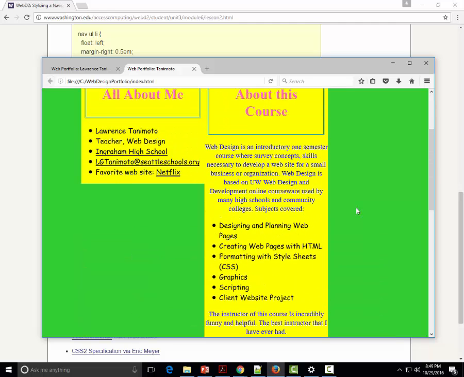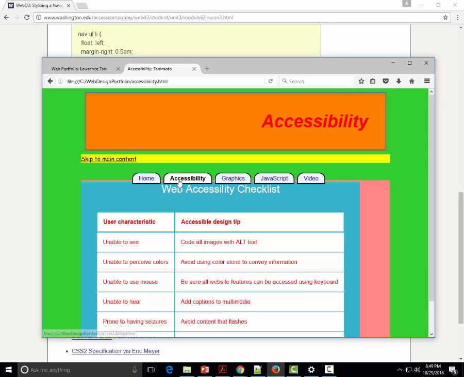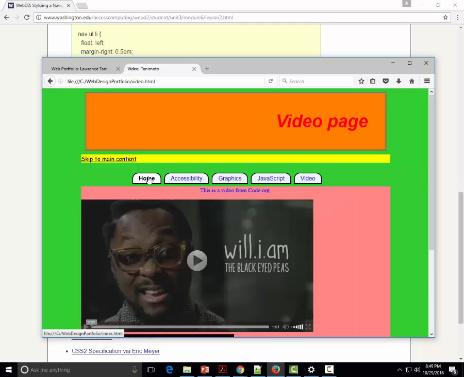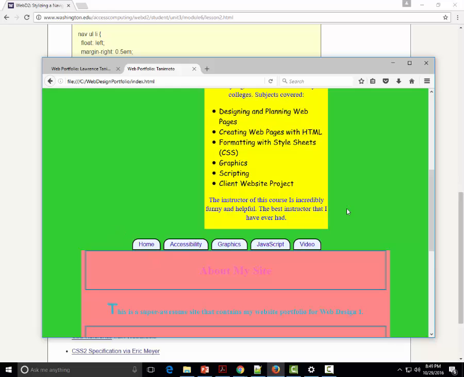From here, you can play around with it further and do more, but this is about where I'll leave you to do your best. And you can see here, if we click on this, it takes us to graphics, accessibility. All of these change a little bit. Maybe some more changes are necessary, but this is what we want from here.